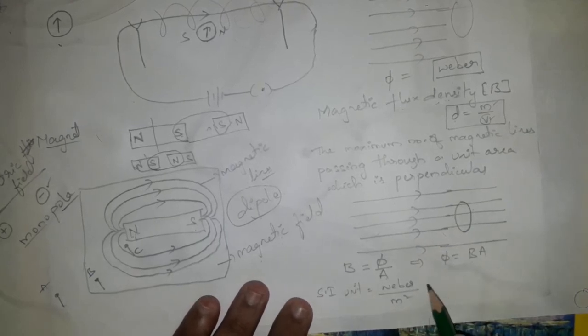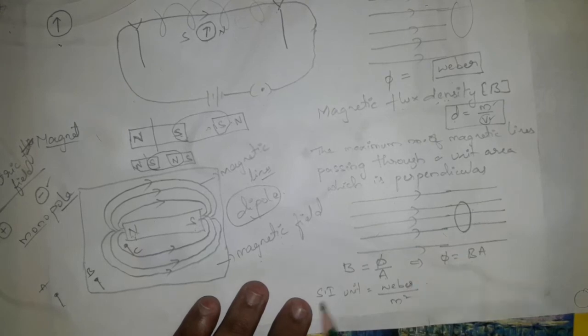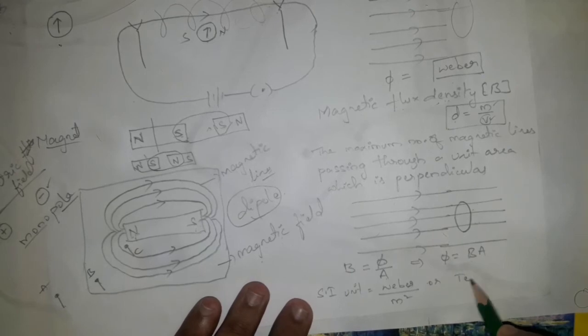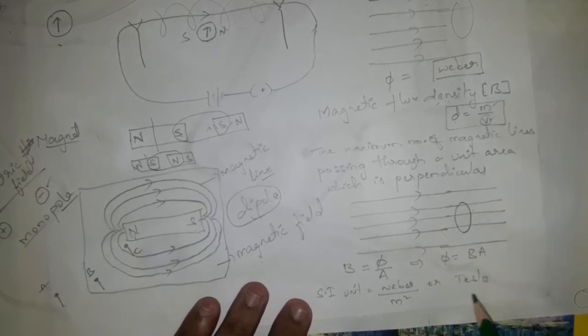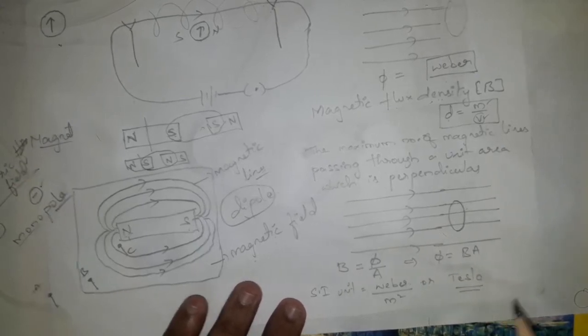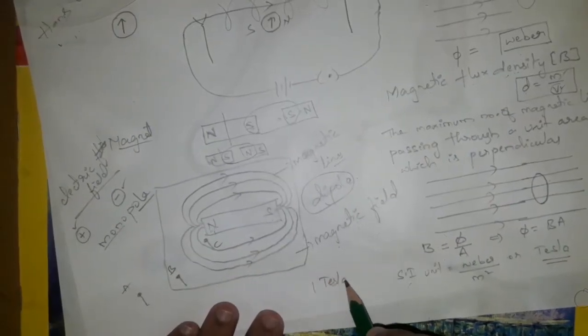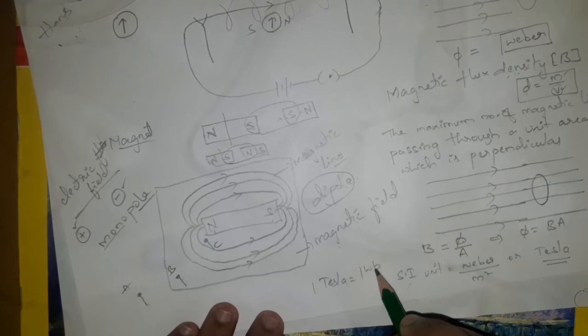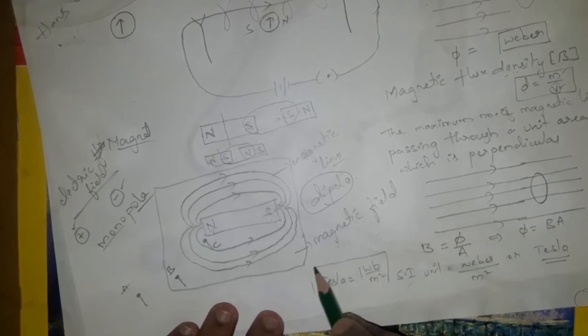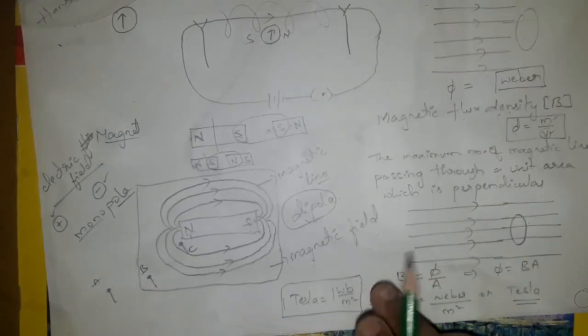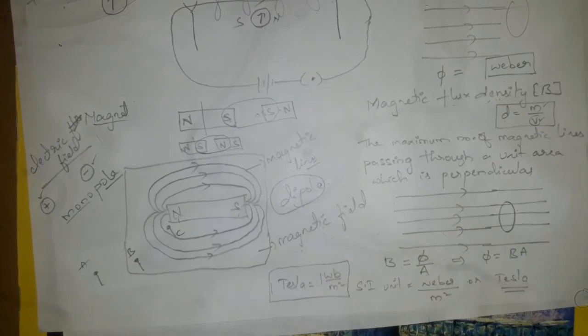So overall, Weber per meter square is the SI unit for magnetic flux density, and it is also called Tesla. So 1 Tesla is equal to 1 Weber per meter square. This is a very important thing which may be asked in competitive exams or in your 10th grade examinations.